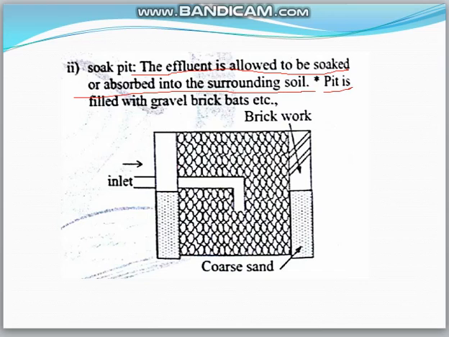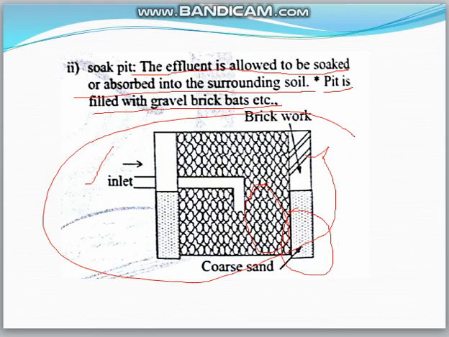It is filled with gravel and brick bags. This is the brickwork. Here the effluent is absorbed by the gravel and brick bags. Finally, this is the sludge digestion tank, and this is the soak pit.